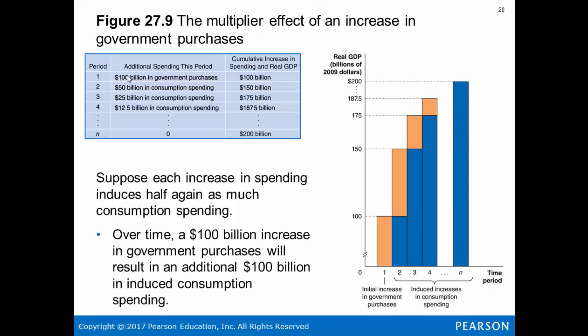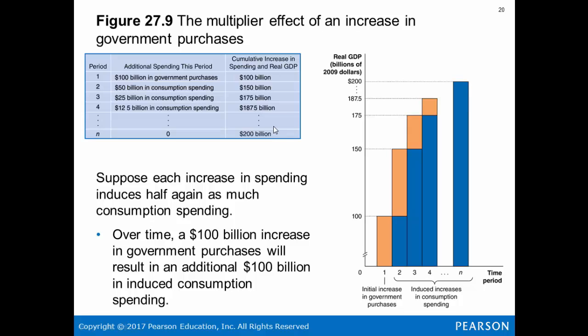Total additional spending. Period 1, there's $100 billion in government purchases. The cumulative increase in real GDP is 100 billion. Then in period 2, 50 billion in consumption spending happens because of that increase in income to the people. So then we have 150 billion. And then 25 billion is because that again had another effect on the economy. That equals 175 billion. And then they're saying 12.5 was increased from the additional 25 billion.